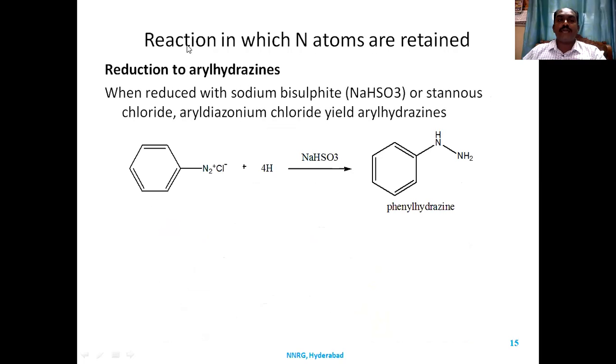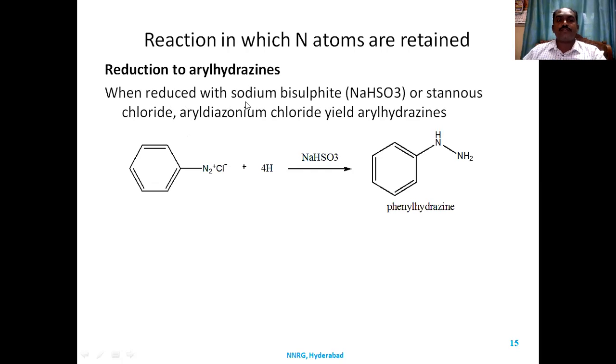Another set of reactions is one in which the nitrogen atoms are retained. In the previous examples, the diazonium group was replaced with copper, iodine, fluorine, chlorine, bromine, a cyano group, or hydrogen. But in this reaction, the diazo group is retained. So the first example is reduction to aryl hydrazines.